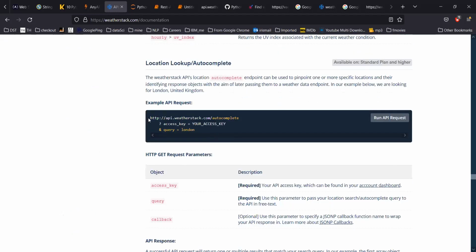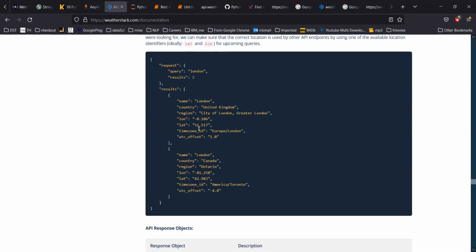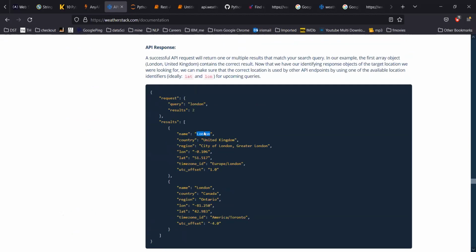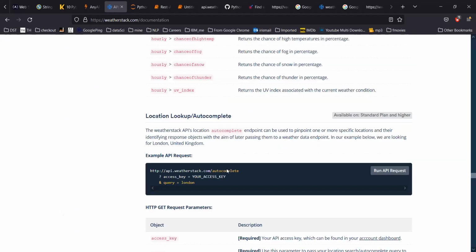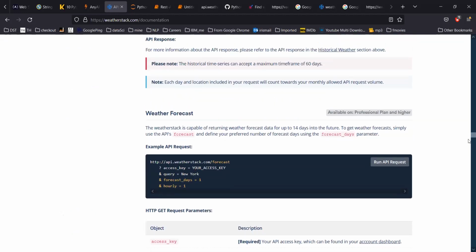You can check the location lookup and what response you will get. This is the request they have given, and here they have shown what kind of response you will get. There are two Londons available. One is in the UK, the United Kingdom, and then there is a London in Ontario, Canada. The longitude and latitude for London, Canada is this, and for the UK is this, along with time zone differences and all that. So they have three or four APIs.